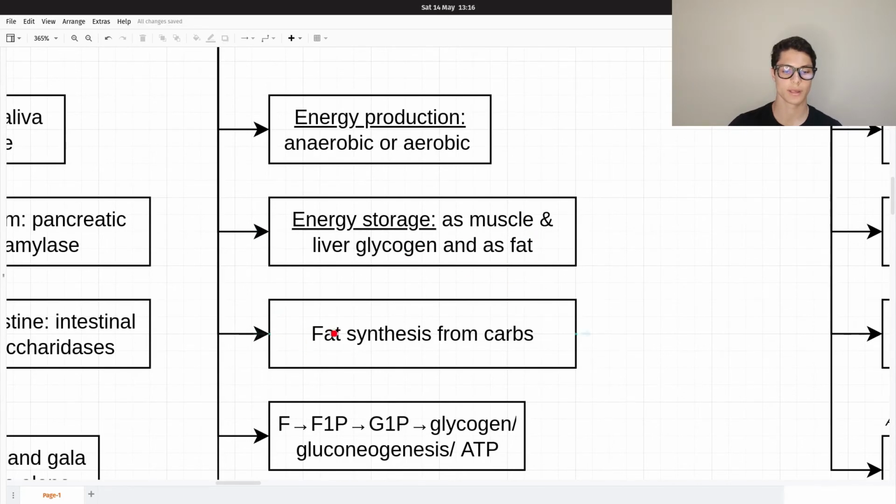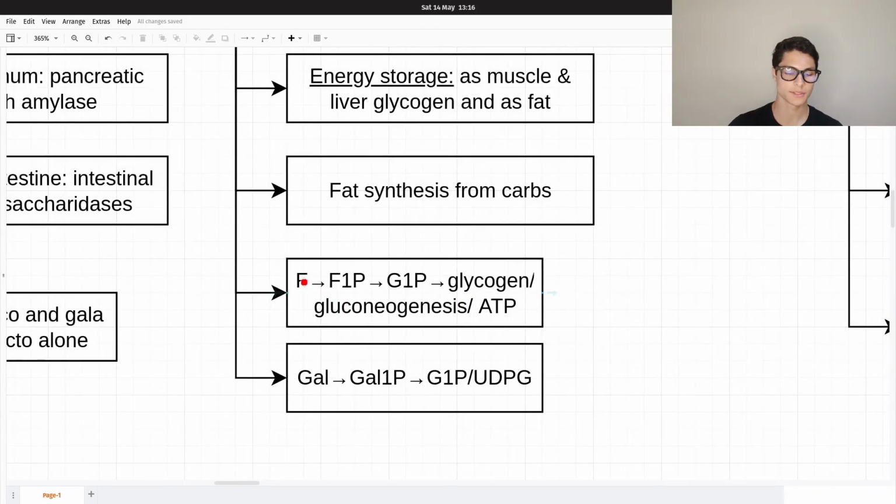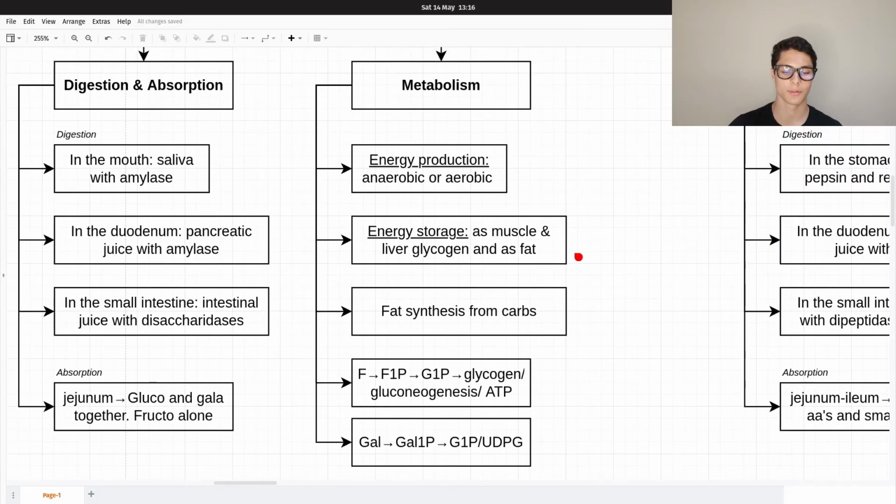Yes, because we can synthesize fat from carbohydrates. And this is the metabolism of fructose and galactose. For the metabolism of glucose, check my video on glucose metabolism in the metabolism series of videos I have in my channel. I have a playlist talking about that in depth.